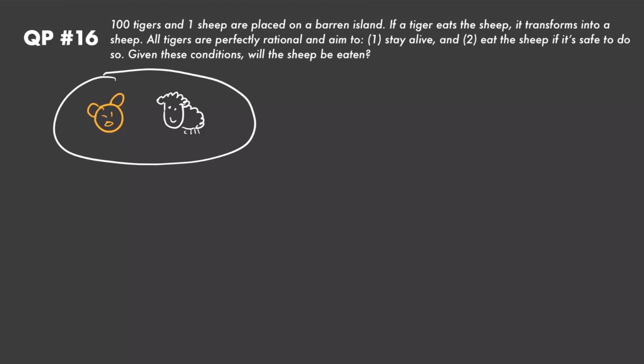So in this case, what's going to happen if the tiger eats the sheep? Well, we know that when a tiger eats a sheep, it transforms into a sheep itself. So let's say the tiger eats this sheep right here, right? Now it's going to become a sheep, and now there's just going to be 1 sheep left on this island. And now if there's only 1 sheep on the island, right, there's going to be no tigers left to eat it. So this sheep is going to stay alive indefinitely. So the tiger understands that, so it's going to be incentivized to eat that sheep right there, right? If I can get my tiger back.